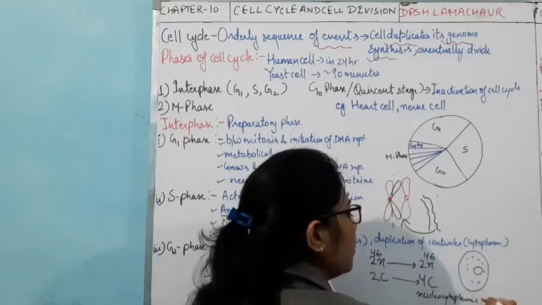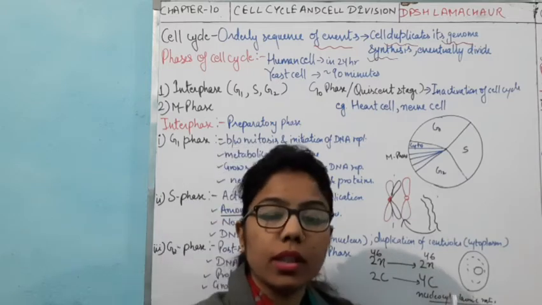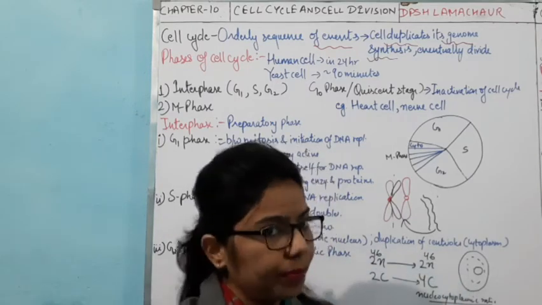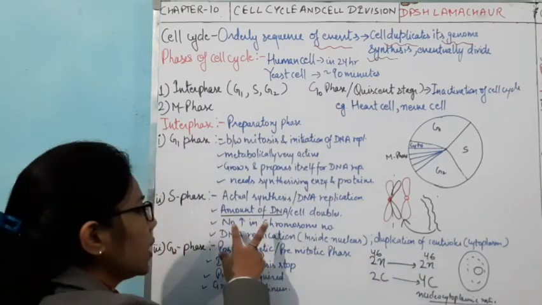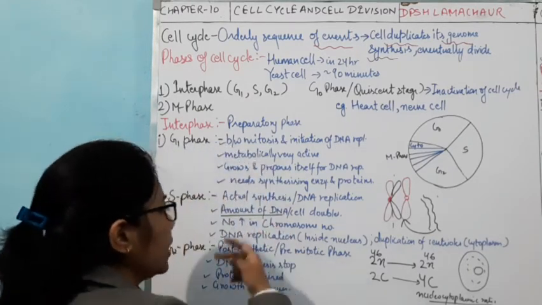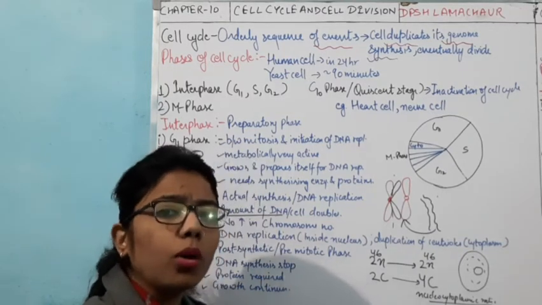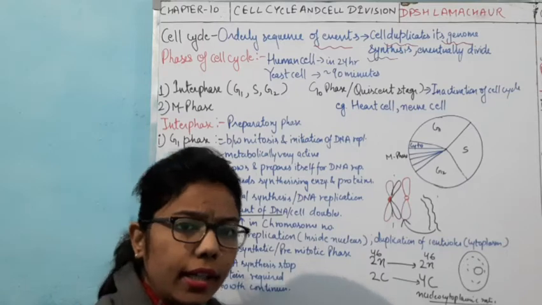Okay, it should be maintained for every cell. That's why this division takes place. So here what I want to say, in case of S phase, replication of DNA takes place. Second thing, what happens? The number of chromosomes remains the same, but the amount of DNA will get double.